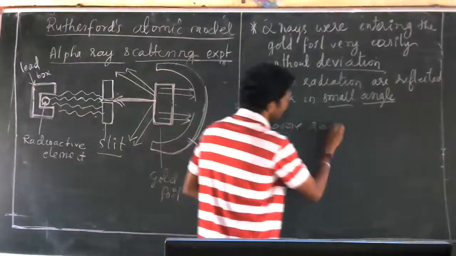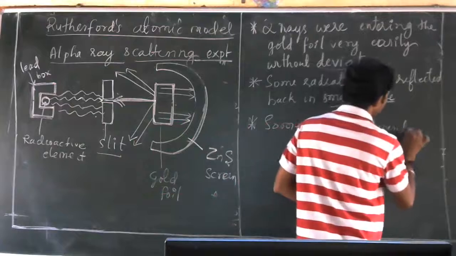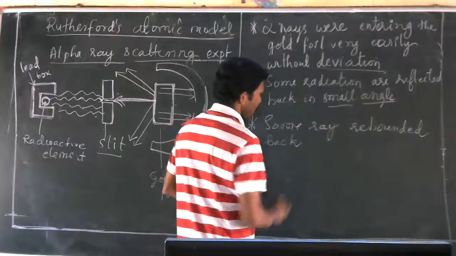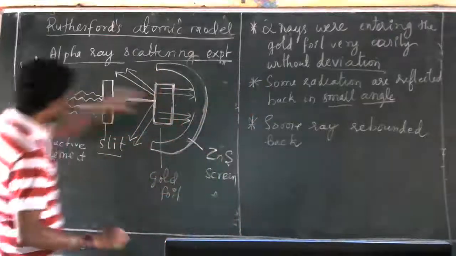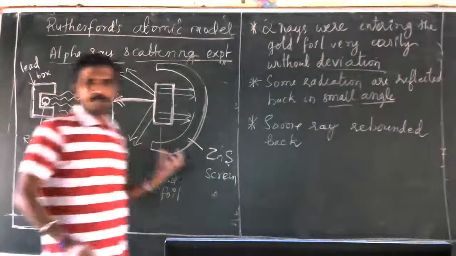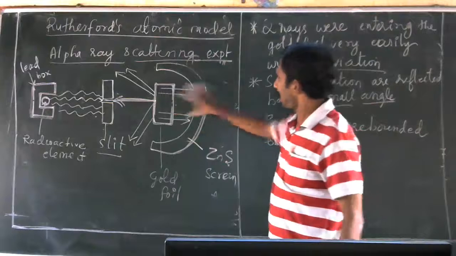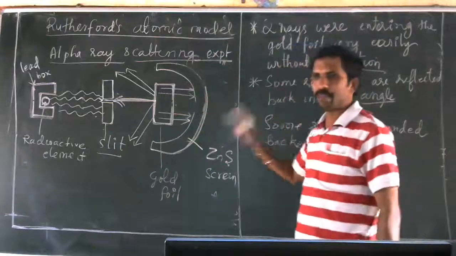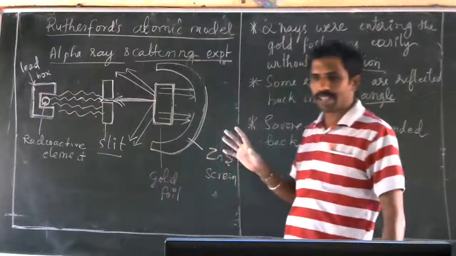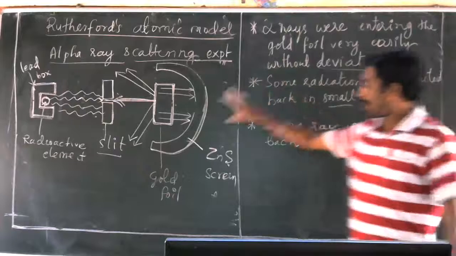Some rays rebounded back. The actual rebound means they came back without any angle. So some rays entered without deviation, and some rays reflected back in small angles. This was the conclusion drawn, or observed.